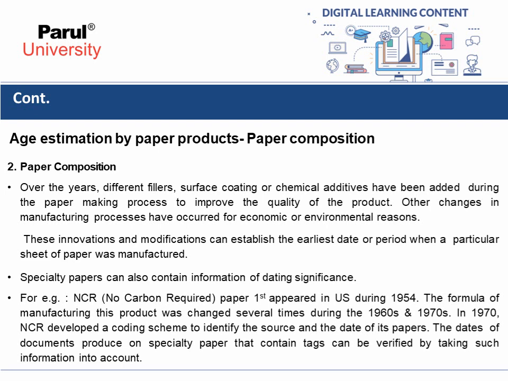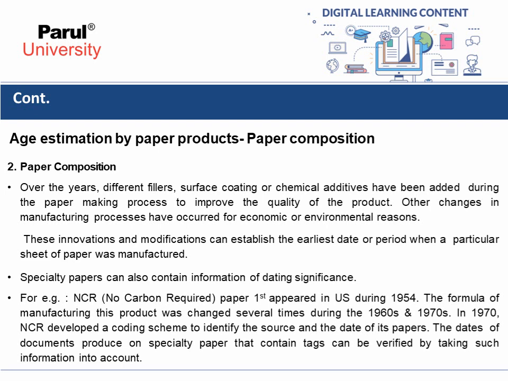Other changes in manufacturing processes have occurred for economic or environmental reasons. These innovations and modifications can establish the earliest date or period when a particular sheet of paper was manufactured.